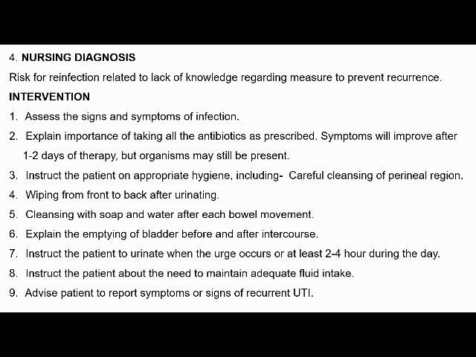So that explanation has to be given to the parents as well as to the child to ensure that they continue the antimicrobial therapy as a full course. Then instruct the patient on appropriate hygienic care, which includes careful cleansing of the perineal region, wiping from front to back after urinating, cleansing with soap and water after each bowel movement, and emptying the bladder before and after intercourse.